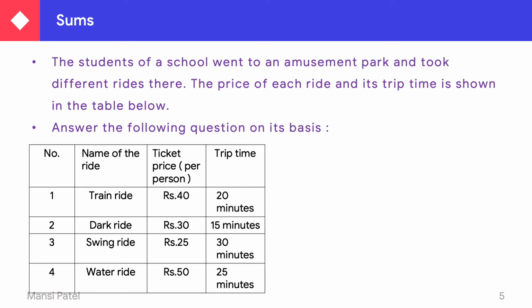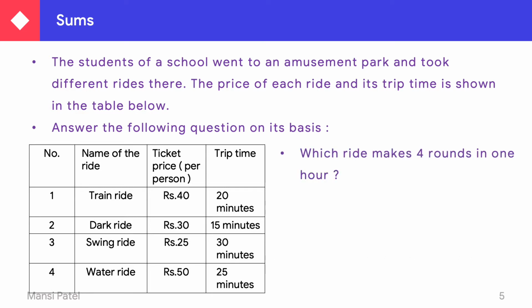See here, 4 rides are there: train ride, dark ride, swing ride and water ride. After that they were given the ticket prices, rupees 40, 30, 25 and 50 for the respective rides, and then the trip time for the train ride, dark ride, swing ride and water ride.